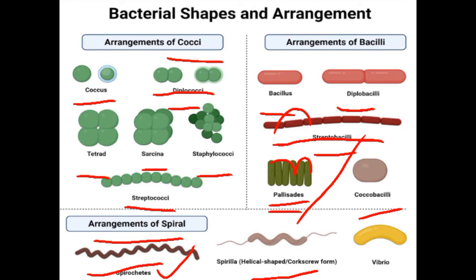Remember that spirochetes are tightly coiled while spirilla are loosely coiled. For example, Treponema pallidum has tight coils while Borrelia burgdorferi has loose coils. And one is Vibrio. Vibrio has only a single curve, and another example of a single-curve bacterium is Helicobacter.